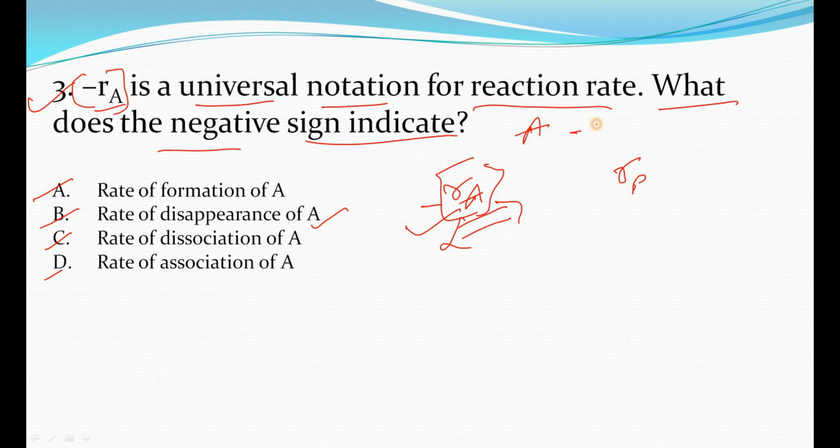Suppose there is one reaction, A going to P, and we have to write the rate of reaction. So we will write minus RA for reactant A and RP for product P. So that's why the right answer will be option B. This is rate of disappearance of A.